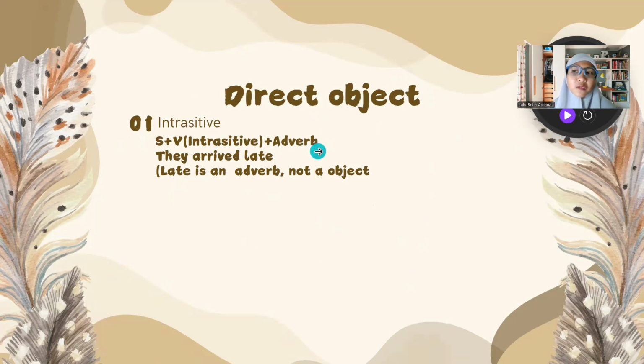This is an example of intransitive: subject plus intransitive verb plus adverb. They arrive late. Late is an adverb, not an object. Like transitive, intransitive also has characteristics. First, it cannot answer a what or whom question after the verb. Second, it is sometimes followed by an adverbial, not an object. So, do you know what the difference is between transitive and intransitive? Transitive needs a direct object while intransitive doesn't need a direct object.